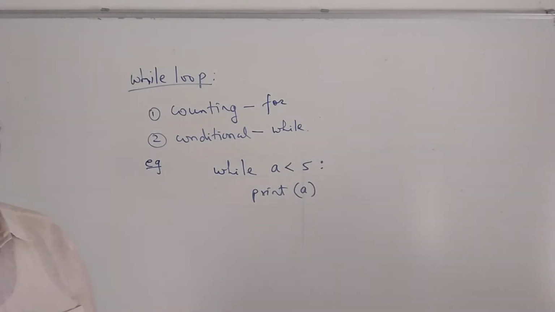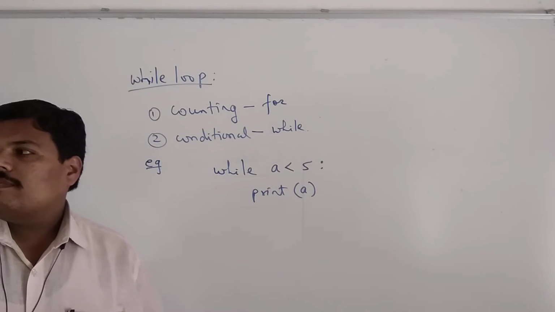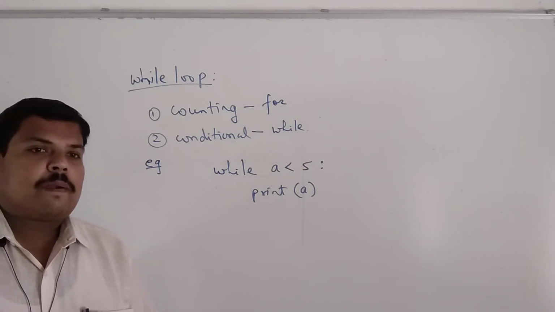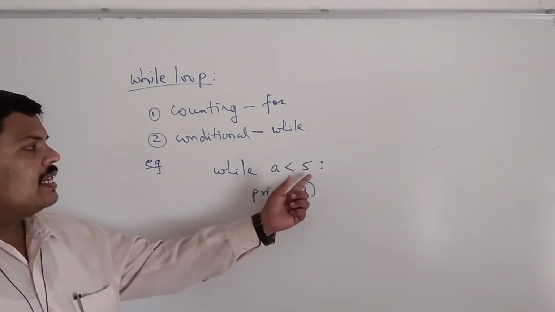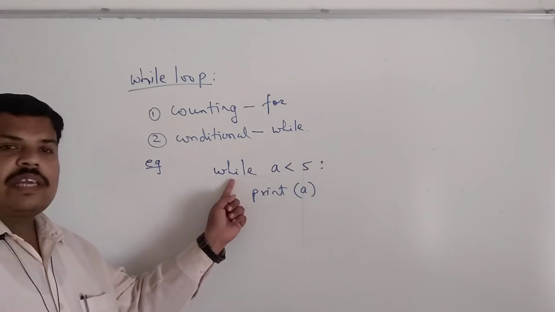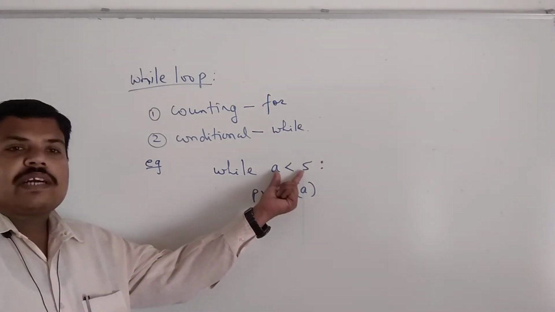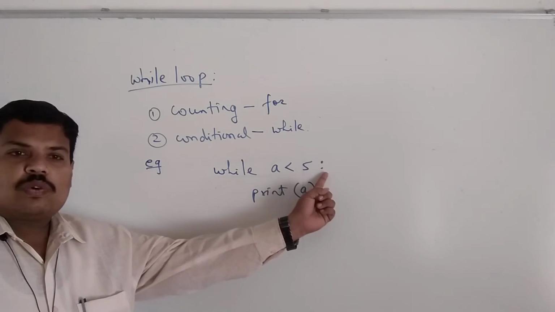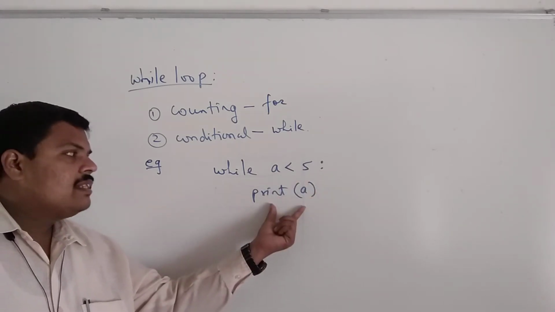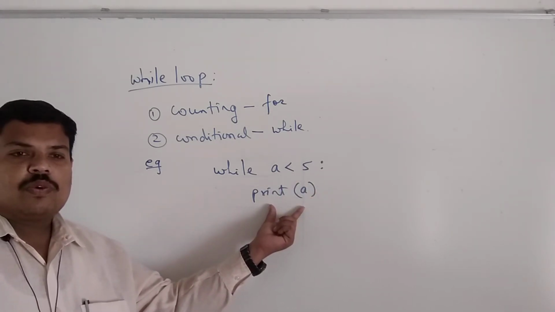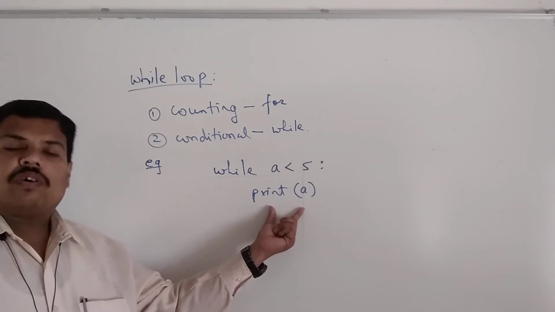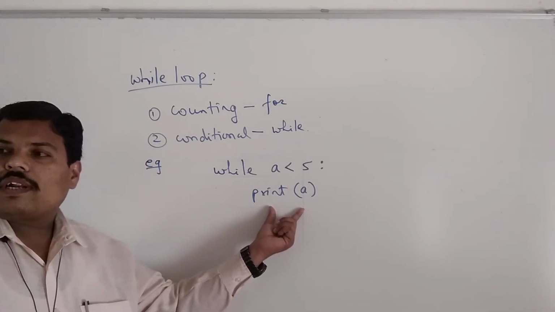See, is it the proper example of while? Is it? Please check. While a is less than 5, print a. See, this is the keyword while. This is the condition. Of course, there is a colon to indicate group of statements, and this is one single instruction. Okay. Do you find something odd or not right?